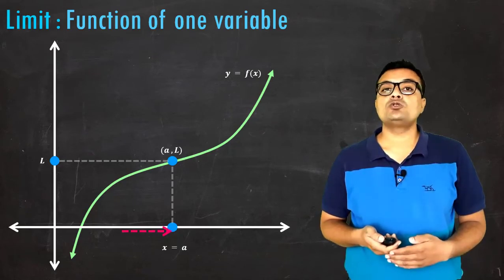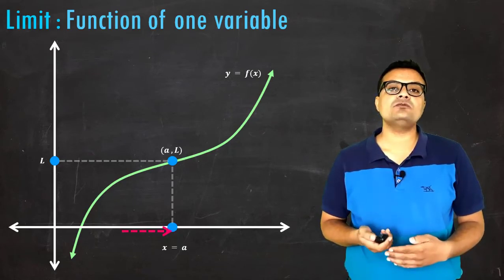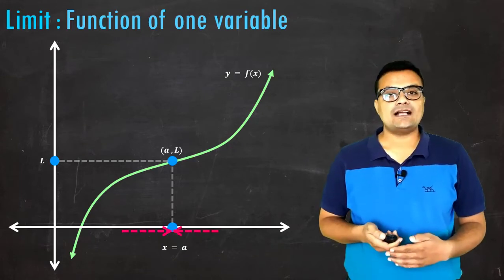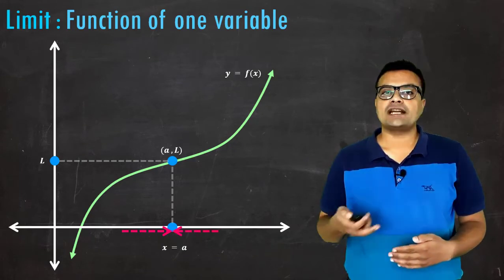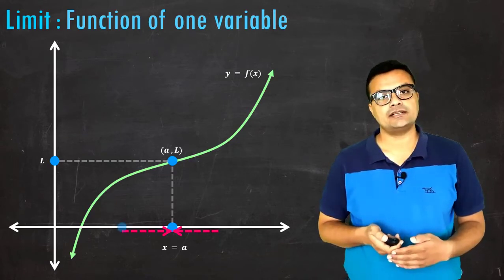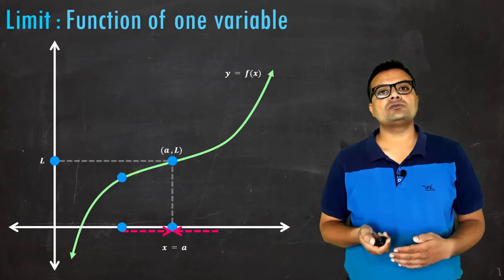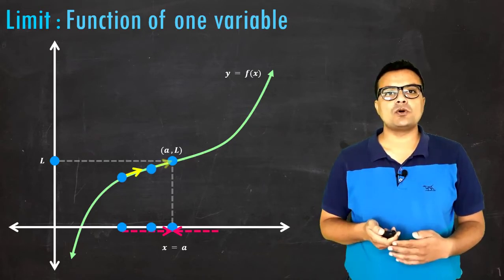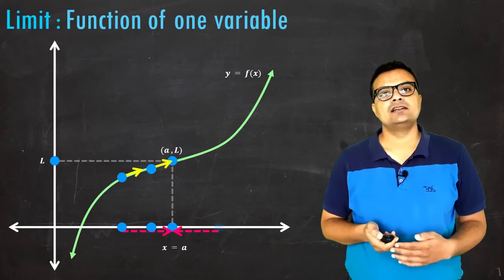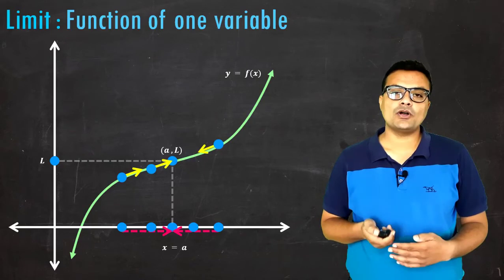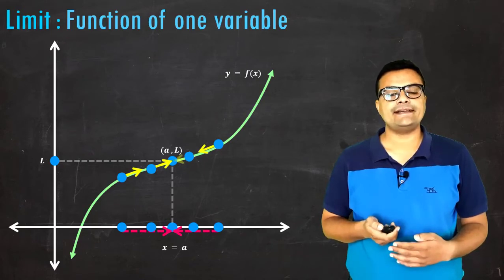For that we have two possible ways. We can come from the left hand side, remaining in the domain, towards this point, as well as from the right hand side, at this point x equal to a. Now suppose I start moving from the left hand side, the corresponding points are moving closer and closer to the point of interest (a, L), and if I take right handed values, again the points are moving towards (a, L).